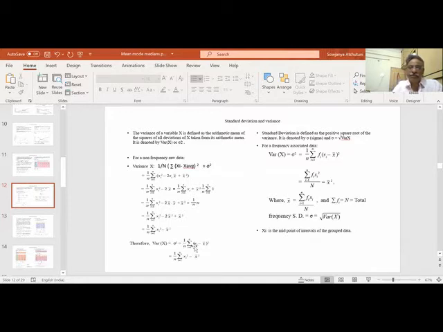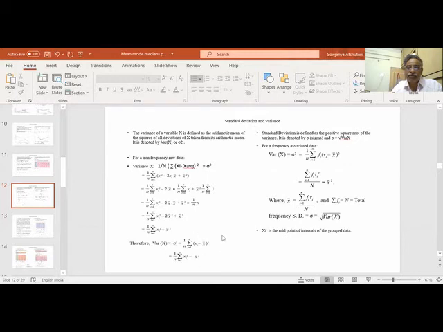Both are the same. Sigma of xi minus x bar whole square by n is also the same as sigma xi square by n minus x bar square. This second one is easier for us to apply, because I find xi square and x bar square, and one time I can do the calculation. Otherwise each time I have to write xi minus x bar and square it.